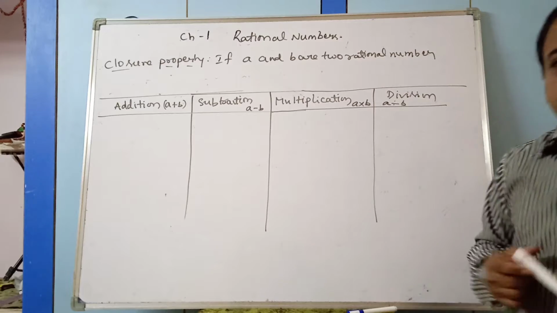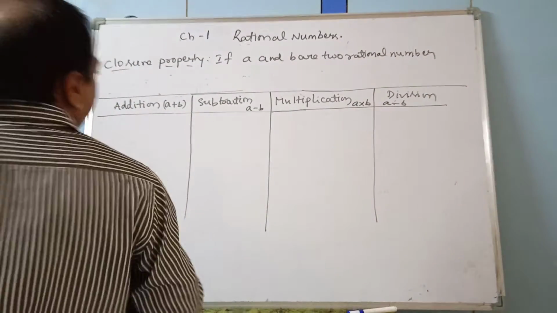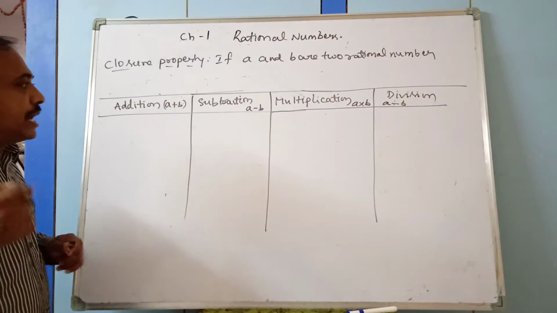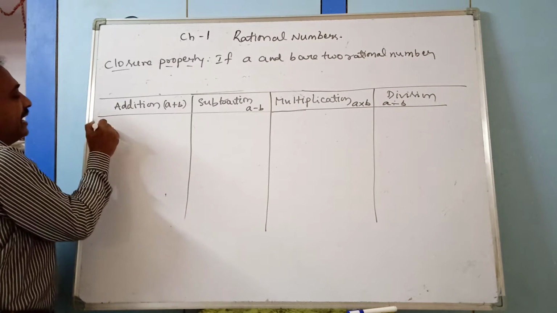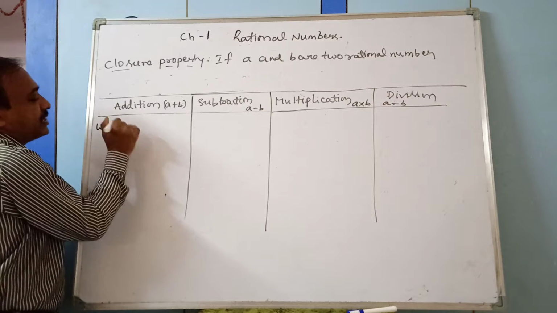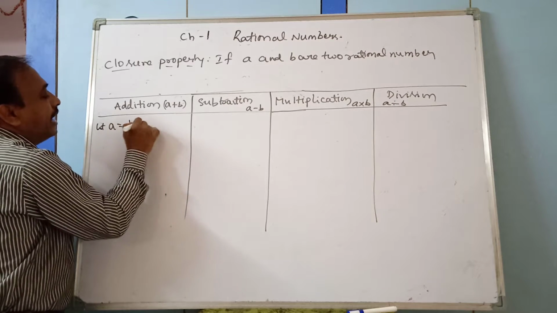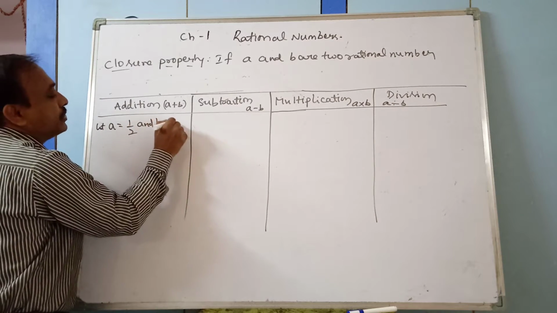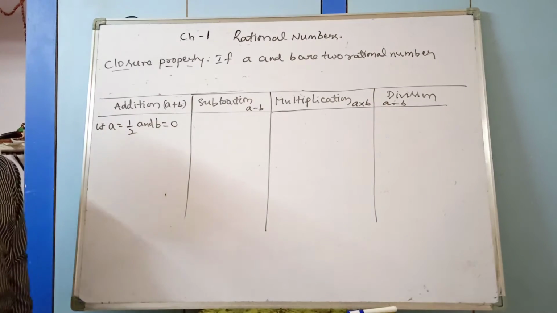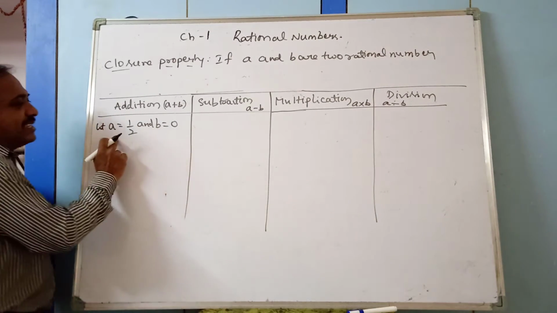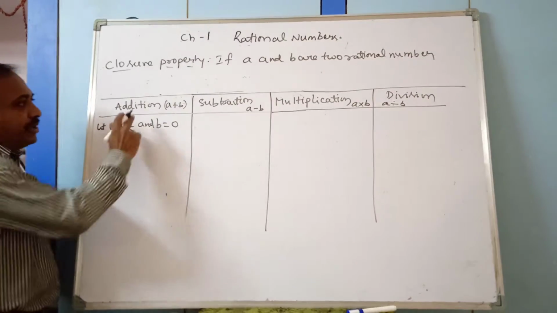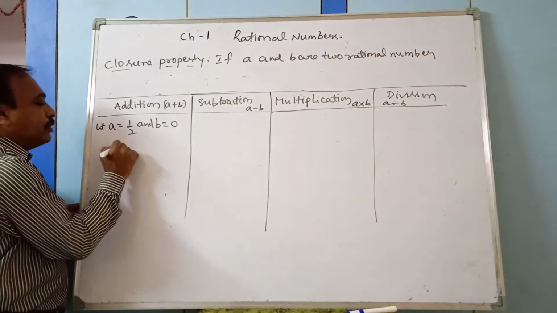A small example we will take to see whether it is satisfied or not. Addition: let a equal 1 by 2 and b equal 0. 0 is also a rational number, am I right? Yes. a plus b: 1 by 2 plus 0.